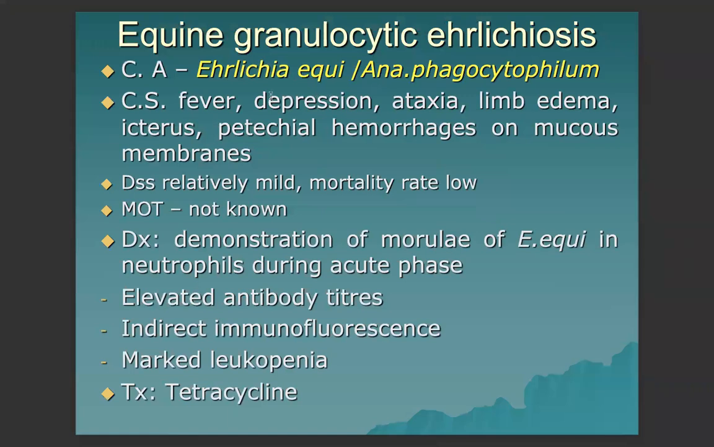Next, we have equine granulocytic ehrlichiosis. This is caused by Ehrlichia equi, now named Anaplasma phagocytophilum. Clinical signs are fever, depression, ataxia, edema of the limbs, icterus or jaundice, and petechial hemorrhages on mucous membranes. The disease is relatively mild, the mortality rate is low, and the mode of transmission is not yet established.